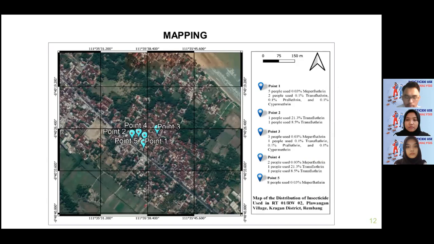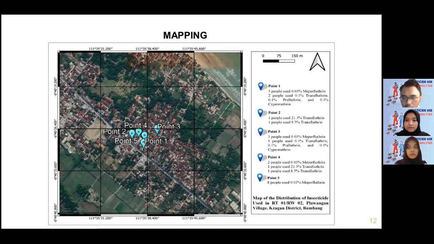After we did an observation, we divided the area of observation into a 5-point area. In the first point, there are 5 people who use 0.03% mepeflutrine. 2 people use 0.1% transflutrine, 0.1% pralatrine, and 0.1% cypermethrin. In the point 2 area, 1 person uses 21.3% transflutrine, and 1 person uses 8.5% transflutrine.